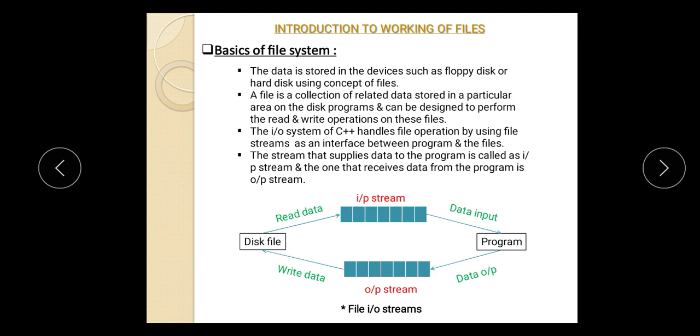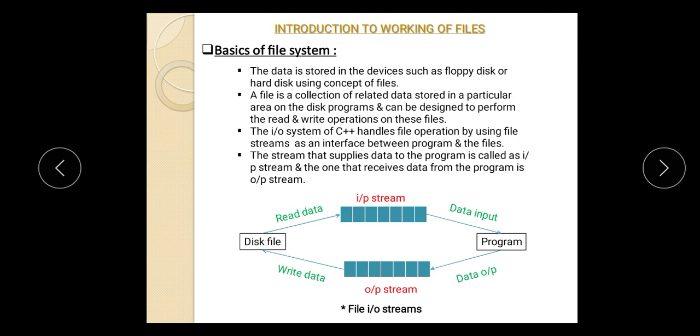Now the data is stored in a device such as a floppy disk or a hard disk using the concept of files. The IO system of C++ handles file operation by using file stream as an interface between the program and the files. As we know, if we want to use the input output devices, at that time we are using the iostream for performing the different input and output operation with those IO devices.